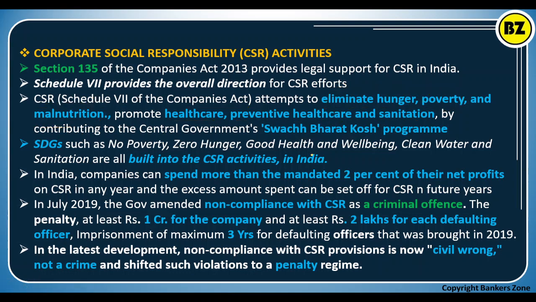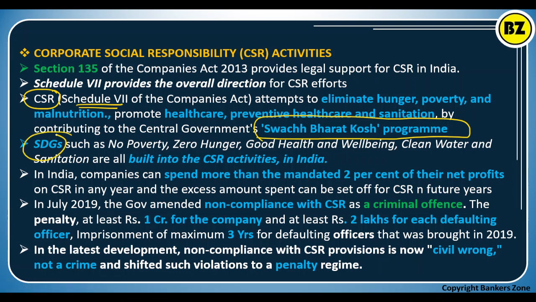How can a company fulfill its CSR target? You can contribute to the Swachh Bharat Kosh program, where you can donate, and that will be counted in the CSR.